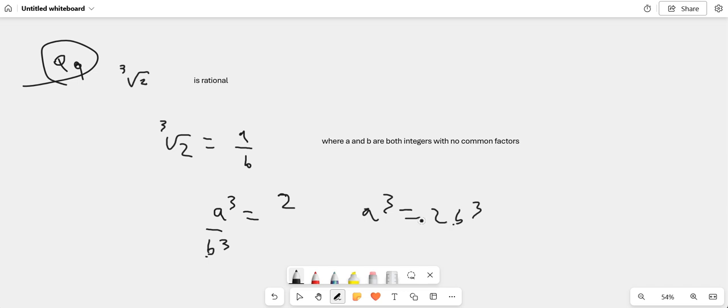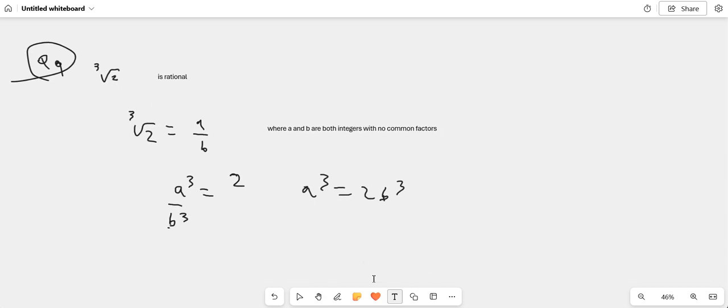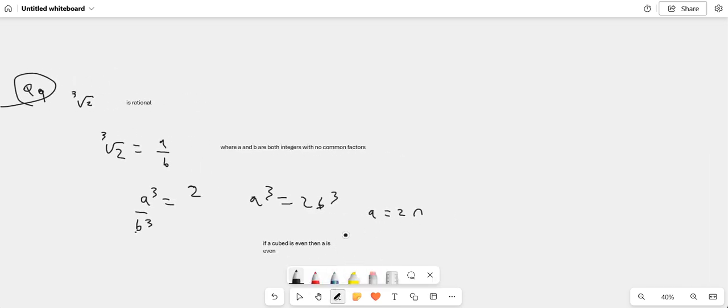Because a cubed is equal to 2 times a number, that means a cubed is even, and obviously if a cubed is even, that means a is even. So a is also an even number. I can call a 2n, same way as we did last time with the multiple of 3. Hence I can replace a cubed with (2n) cubed, which is equal to 2b cubed, and that becomes 8n cubed is equal to 2b cubed.